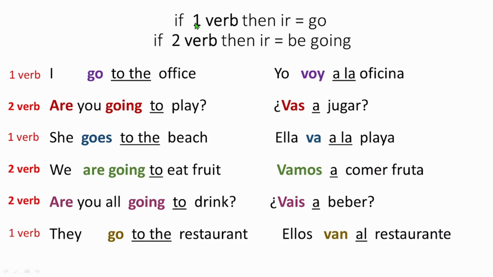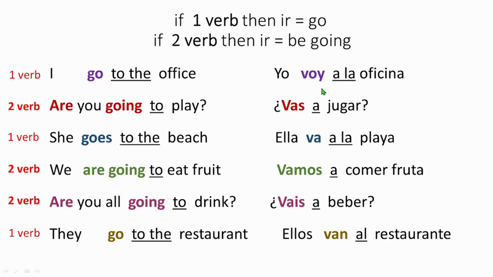Now let's see the comparison of the ir verb when there is one verb in a sentence and when there are two verbs in a sentence. We learned that if there is just one verb in a sentence, then ir means go, right? But if there are two verbs in the sentence, then it becomes be going. So if you say I go to the office, here's just one verb, that's go.